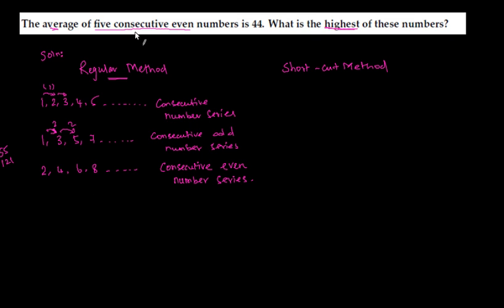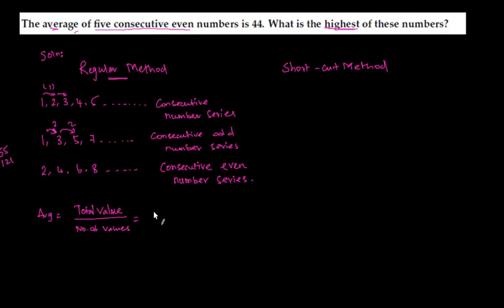Okay. So now what is given is the average. What is average? Total value divided by number of values. So here what is the total value? We can just add. Here we do not know where the number series starts.